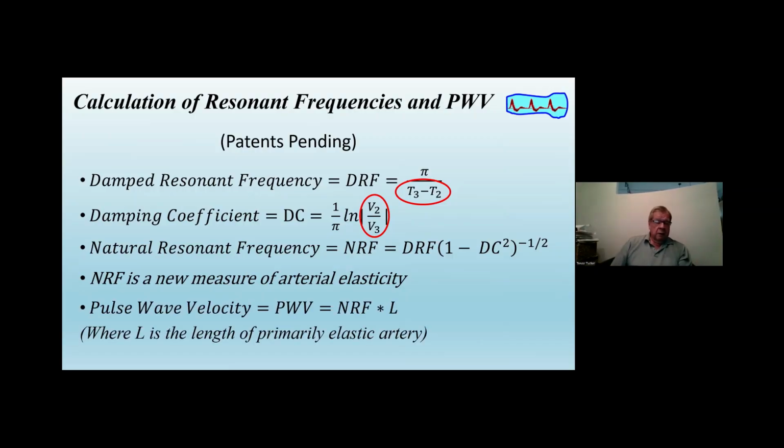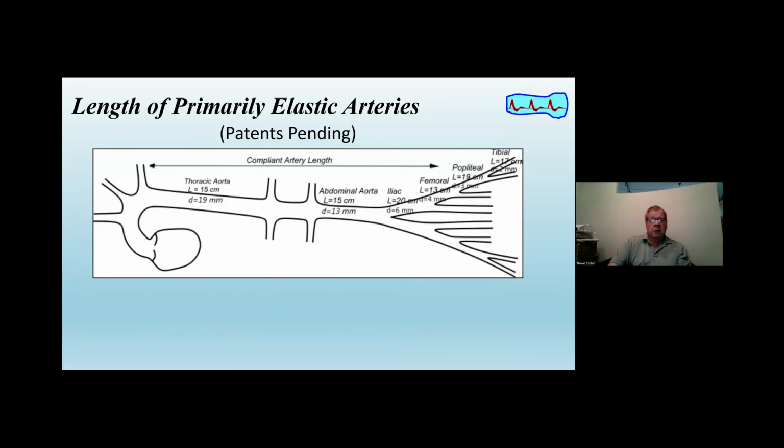And it turns out, through a thing called the Moens-Korteweg equation, that the standard of pulse wave velocity is related to this new elasticity measure of natural resonance frequency by L, and L is the length of what I call primarily elastic artery, the length of artery in which the viscous resistance is negligible. And that corresponds more or less to the sum of the thoracic aorta, the abdominal aorta, the iliac, and into the femoral.